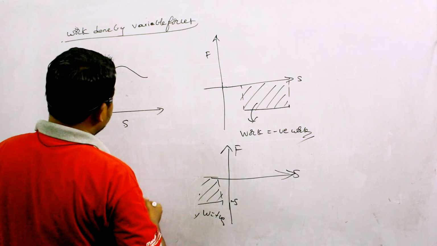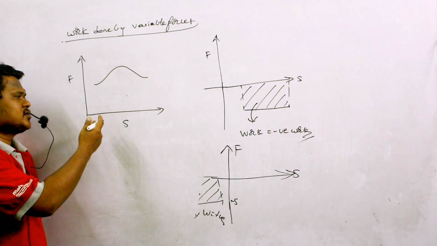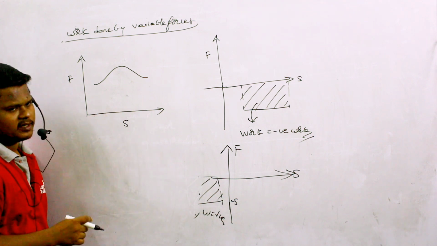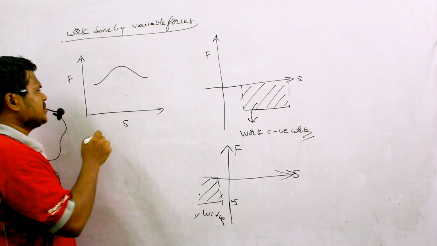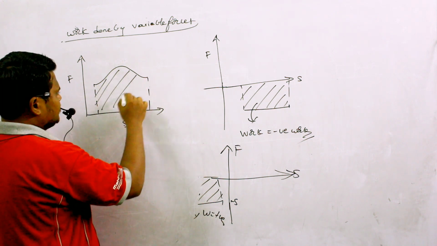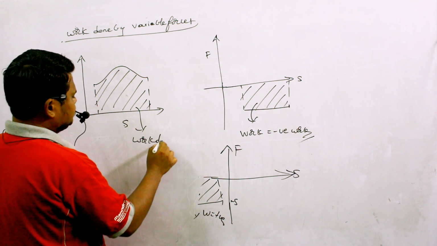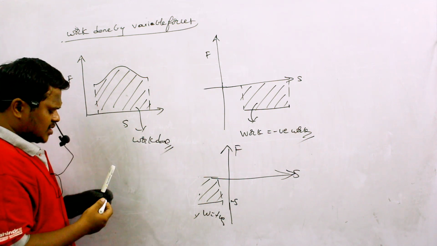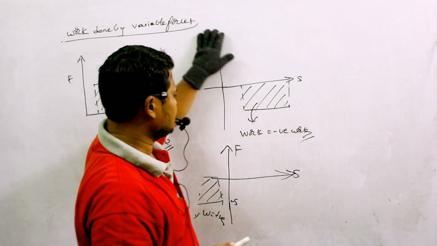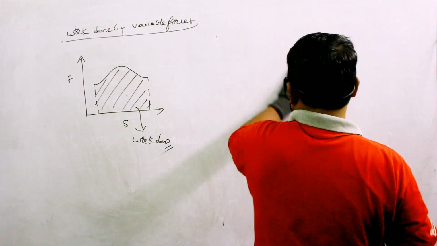So in this condition, how can I calculate the work done? Whatever may be the type of graph, always the area under force and displacement graph will give the work done. Somehow, if I can calculate area under this graph, then definitely this will give the work done. But the question is how to mathematically represent this equation when force is a variable value. So let us try to understand.